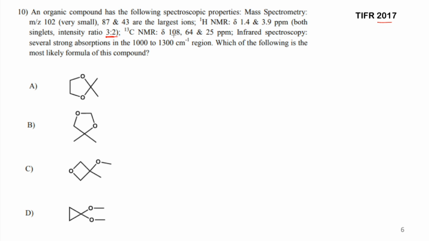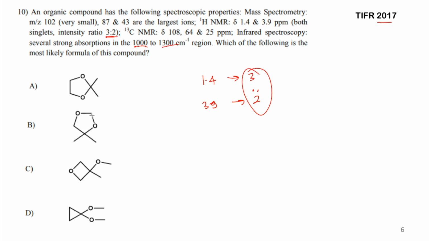Then the carbon-13 NMR shows 3 types of carbons in the molecule, and IR has several absorption bands in the 1000 to 1300 cm^-1 range. Watch which is the compound over here. If you look at the IR and especially the NMR, you will see that the molecule is quite symmetrical, right? So you are getting 1.4 ppm and 3.9 ppm in a 3:2 ratio. That means you just have 2 types of hydrogen in the molecule.